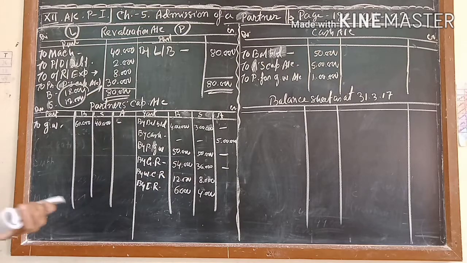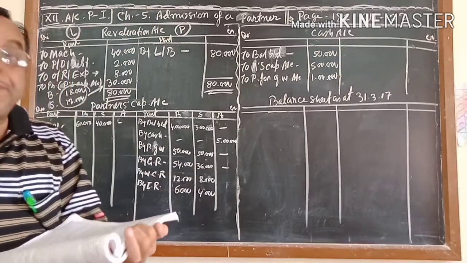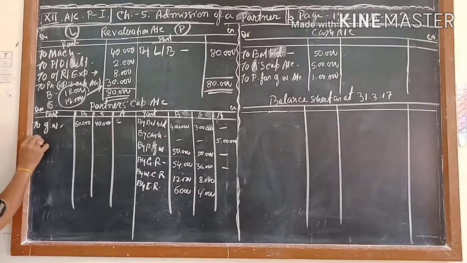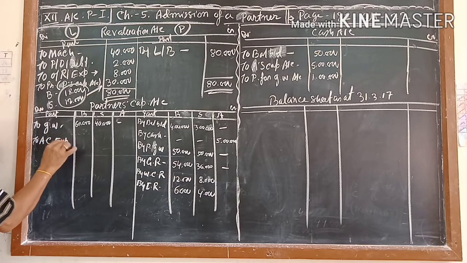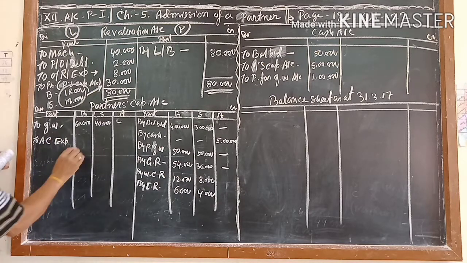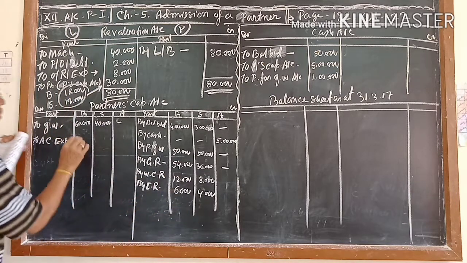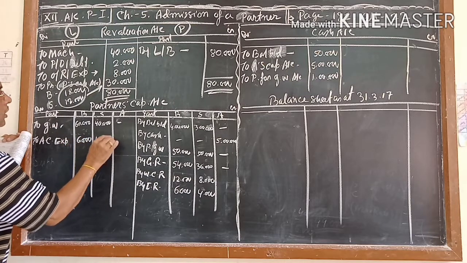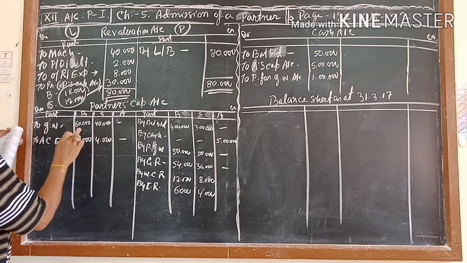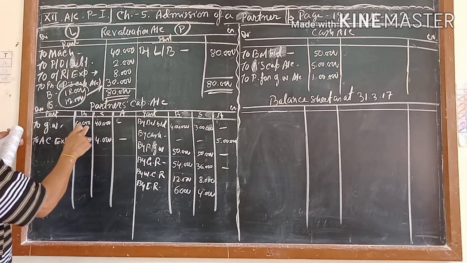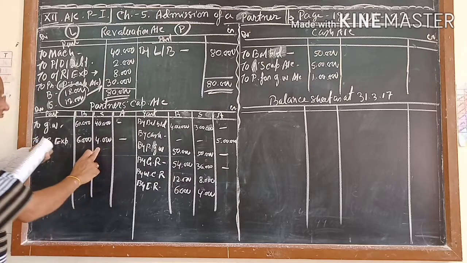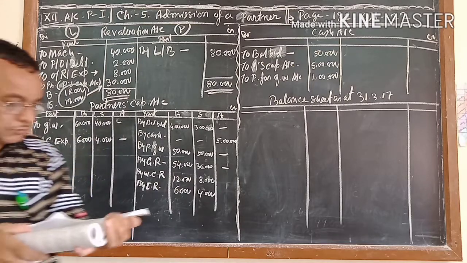Next distribution is coming. Advertisement campaigning expenditure of rupees 10,000. Again it is coming this side. To advertisement campaigning expenditure. How much? 10. 10 means 6 and 4. Already you got it. Because this is 1 lakh, if 1 lakh is 60, then 10 will be 6,000. If 1 lakh is 40, then 10 will be 4,000.